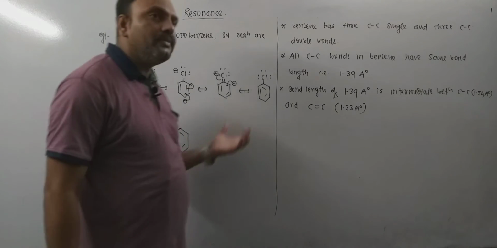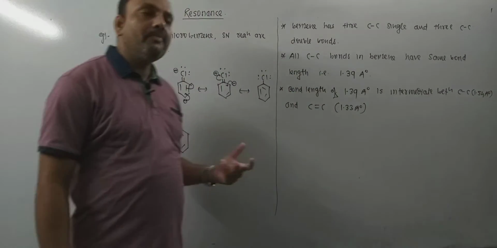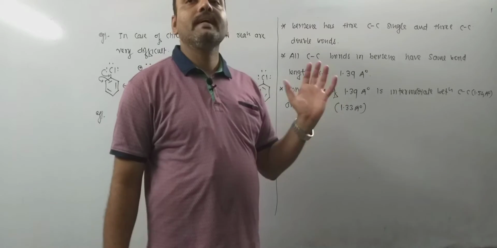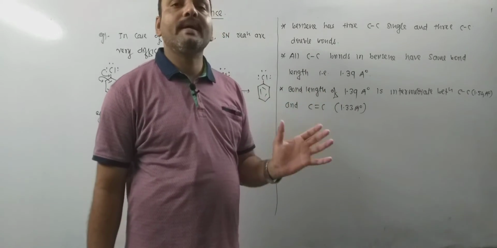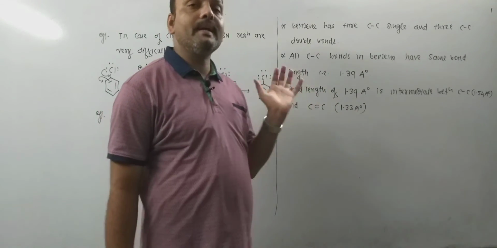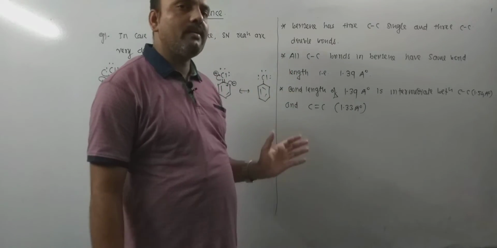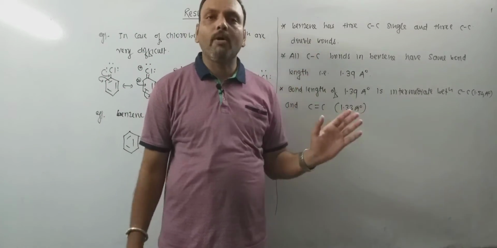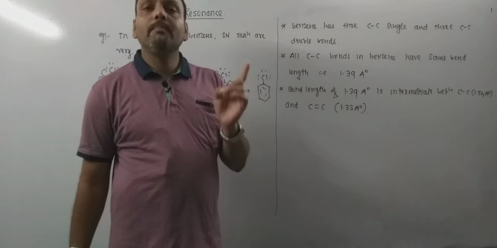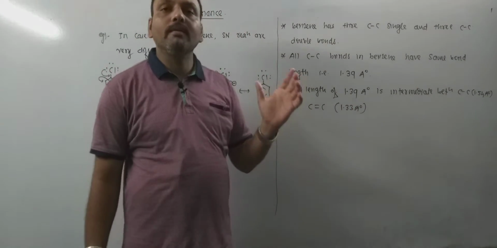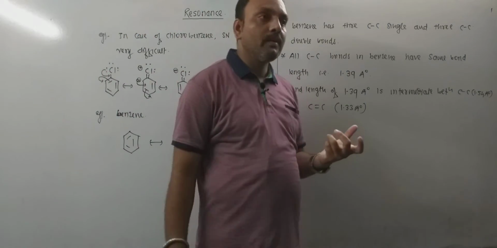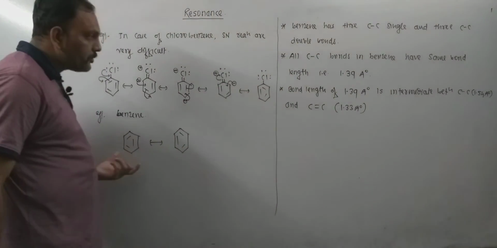It means that the structure which explains all the properties of benzene cannot be depicted on paper. The true structure of benzene, which explains all its properties, cannot be written on paper, and that structure is said to be the hybrid. Hybrid of what? Of these two.